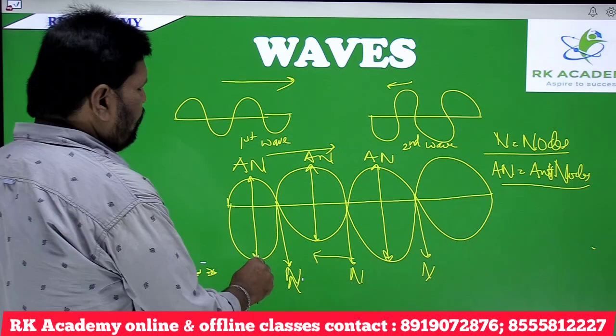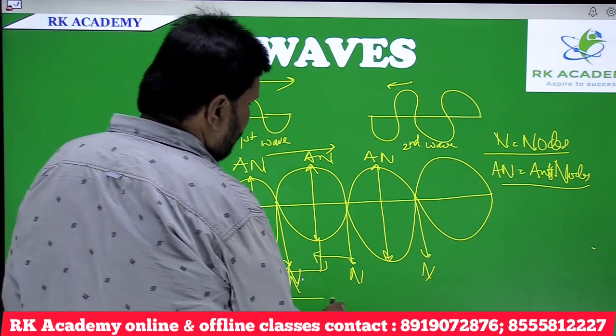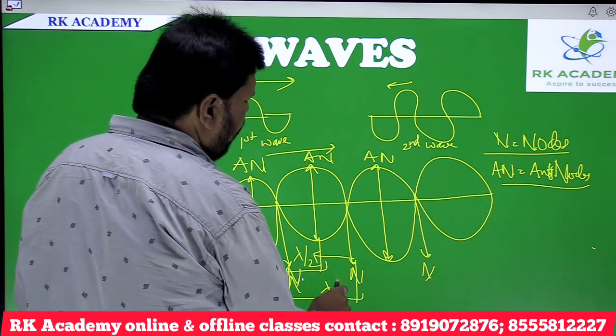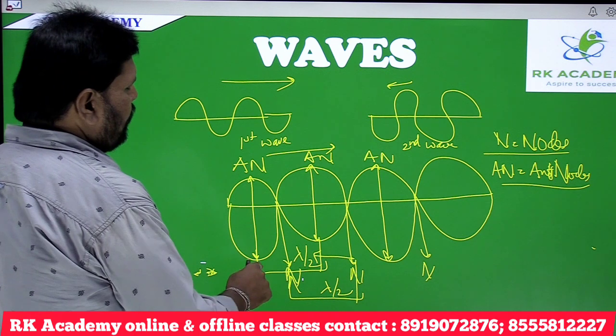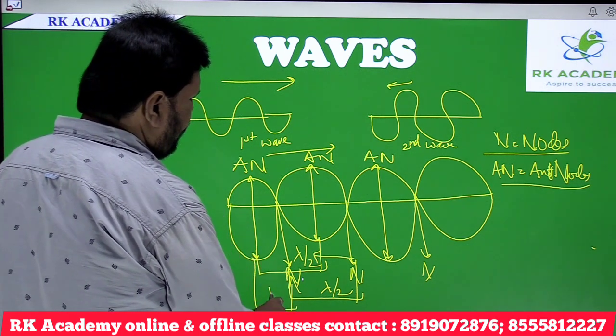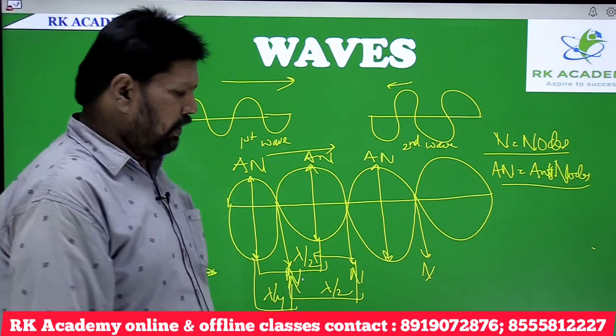The distance between two consecutive antinodes or two consecutive nodes is lambda by 2, half of the wavelength, and the distance between a node and an antinode is lambda by 4, one-fourth of the wavelength.